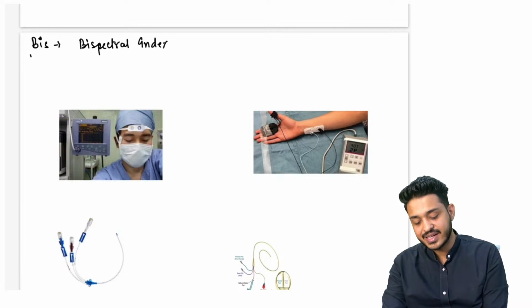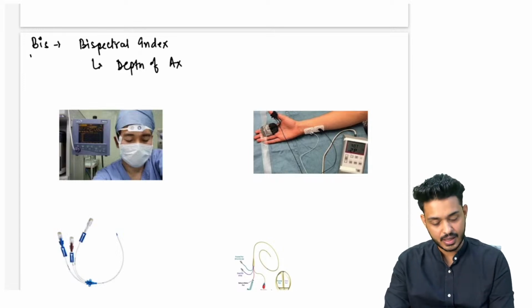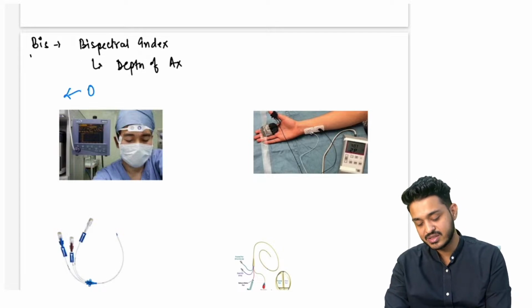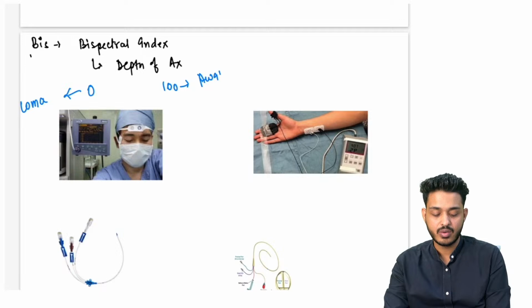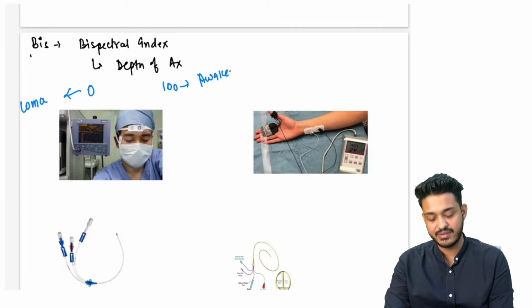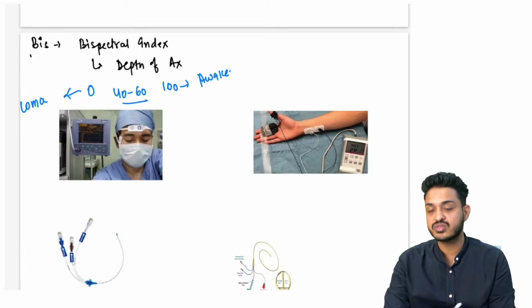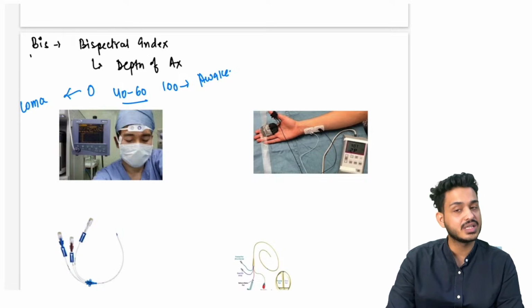इससे क्या पता चलेगा? इससे we are going to understand the depth of anesthesia. Depth of anesthesia मतलब कितना anesthesia गया है, right? कितना बंदा बेहोश है. अगर value is coming around 0, that means patient is in the coma. अगर value is coming around 100, इसमें values होती हैं, that means patient is fully awake. Patient is fully awake. Even the patient will be awake around 40 to 60, right? What is the value that you have to maintain? That is going to be around 40 to 60. अगर 40 से कम जा रहा है मतलब पेशेंट कहाँ जा रहा है? कोमा में जा रहा है.